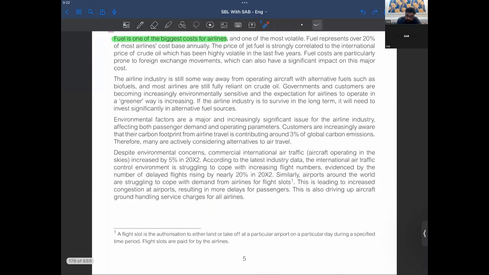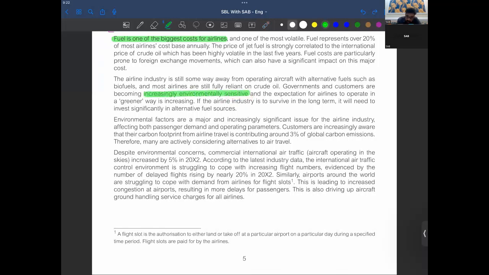Now, the airline industry is still some way away from operating aircraft with alternative fuels such as biofuels, and most airlines are still fully reliant on crude oil. Now, governments and customers are becoming increasingly environmentally sensitive.